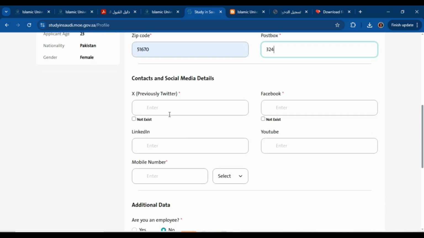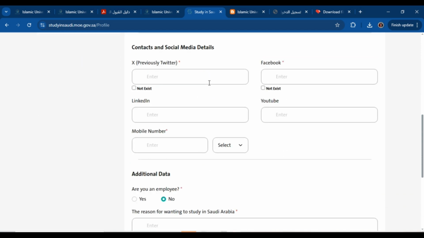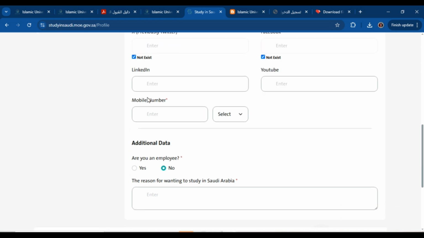Then scroll down and here you have to add contacts and social media details. If you have a Twitter account, you have to write it here. Whatever you have, you can write. Then write your Facebook account. If you have a link you can add it. If you don't have any account, you have to mark the option not exist. Let's suppose you don't have a Twitter ID, you can click not exist. Then LinkedIn if you have it, otherwise it's optional. YouTube as well. Then you have to type your mobile phone number.